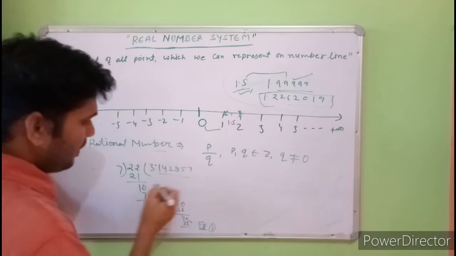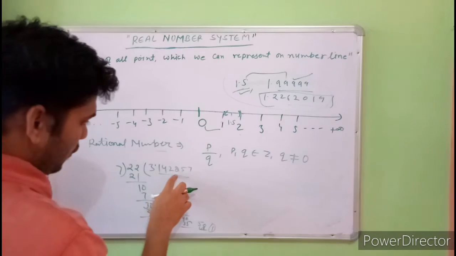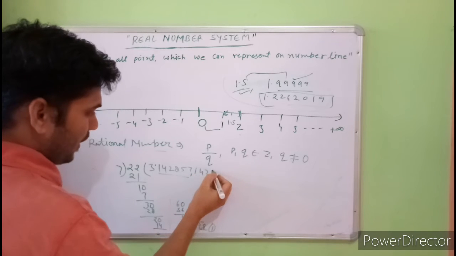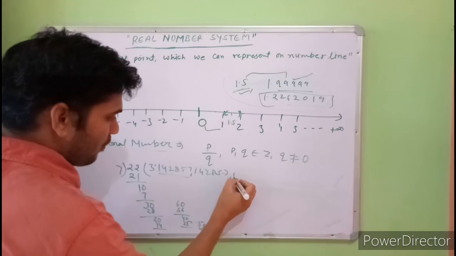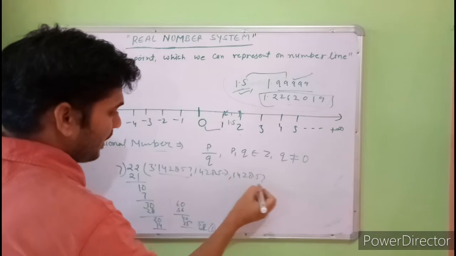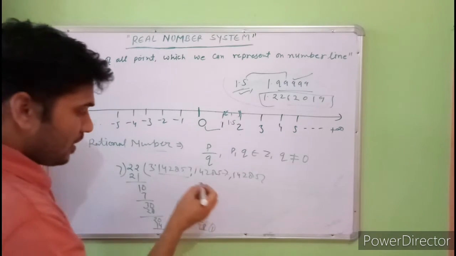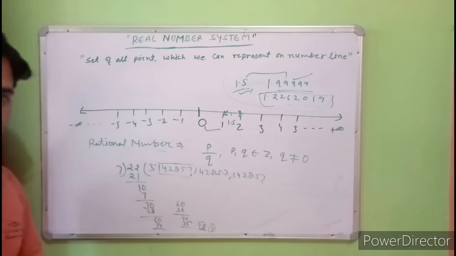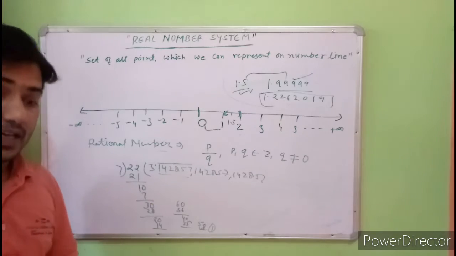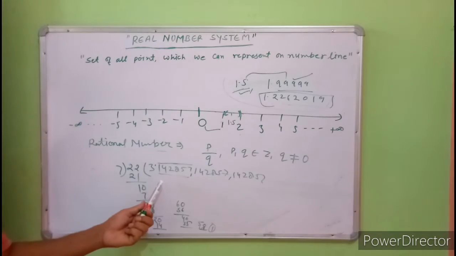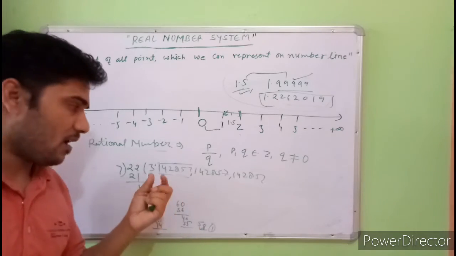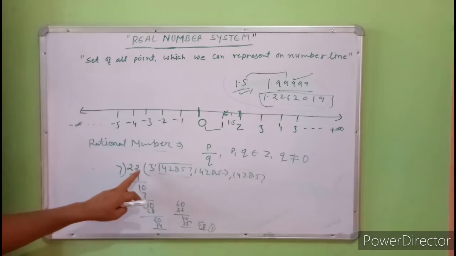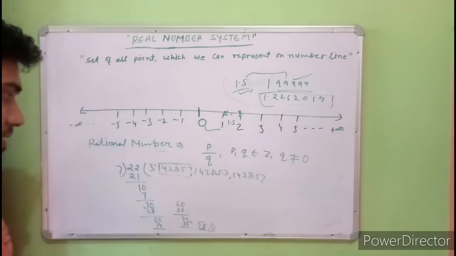It means that this will repeat after these digits: 142857. After this it will again come 142857, and again 142857. So this is also a repeating number, repeating after 6 digits. It is also a rational number because it is repeating after some digits.